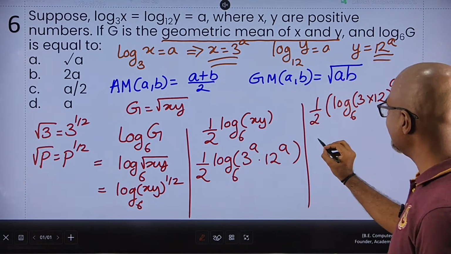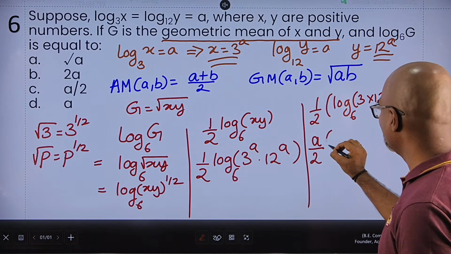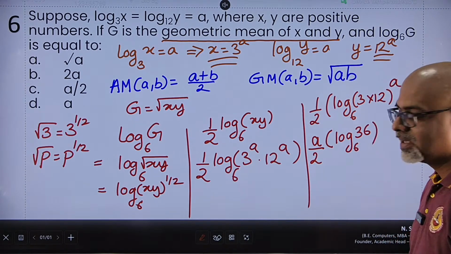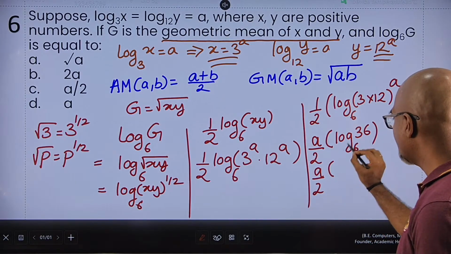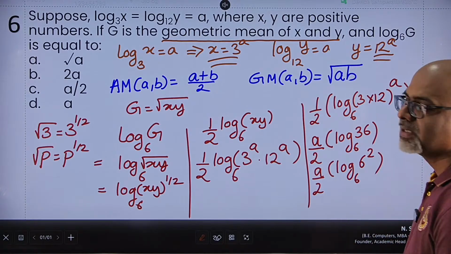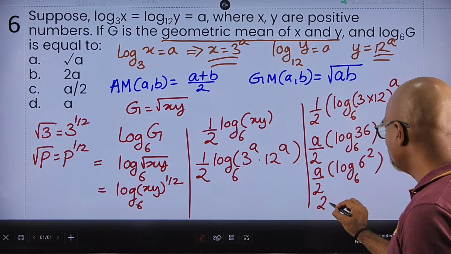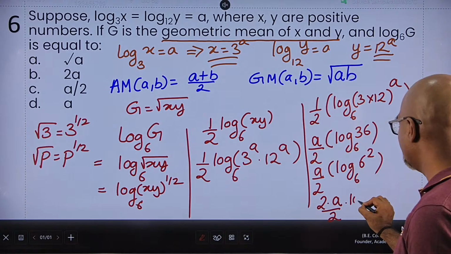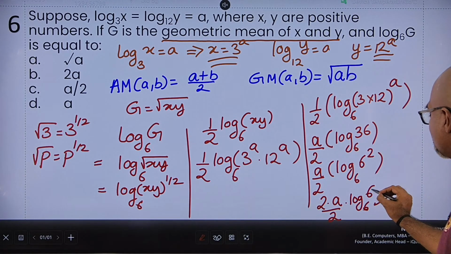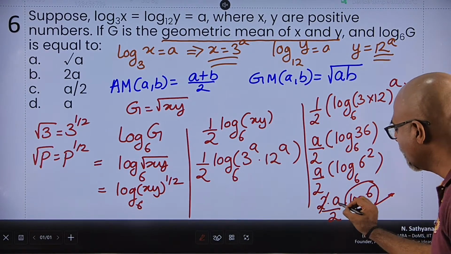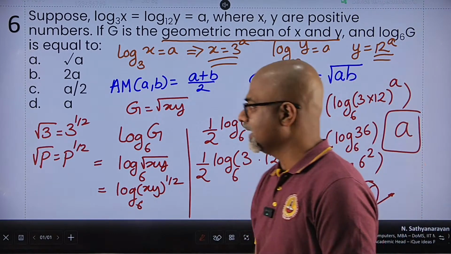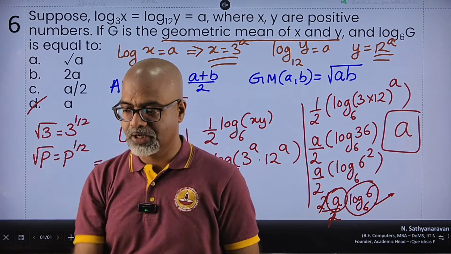Now, power again I can take outside. So I can write it as a upon 2 into log of 3 12s are 36 to the base 6, which I can write as a upon 2, and 36 is nothing but log of 6 square to the base 6. Again I can take the power outside. So 2 into a upon 2 into log of 6 to the base 6. And funda, 6 raised to what number is equal to 6? 1. So this entire thing becomes 1. 2 and 2 get cancelled. We are left with nothing but a. So the final answer that we are looking for is simply a, fourth option, D.